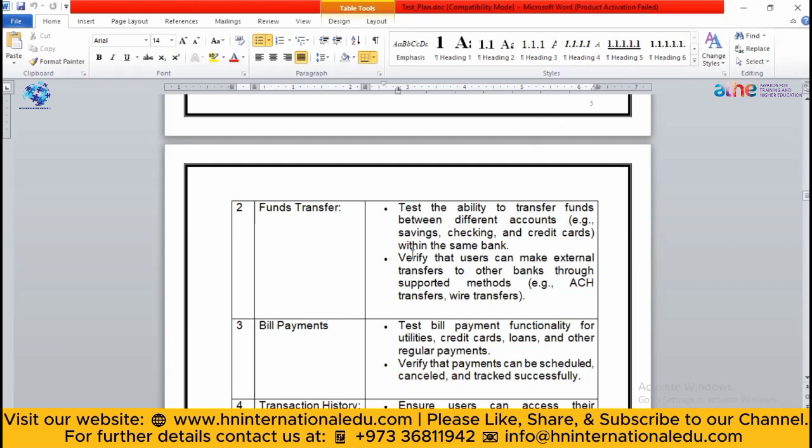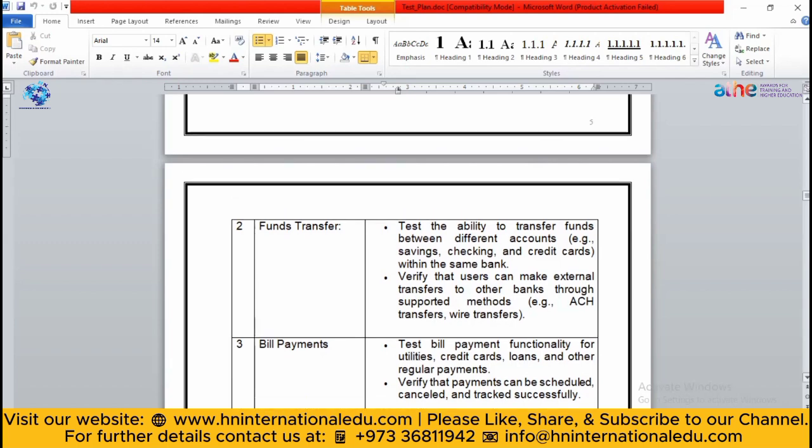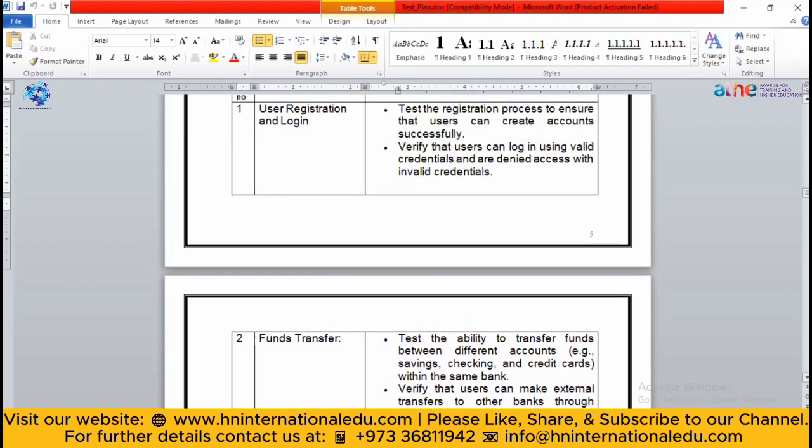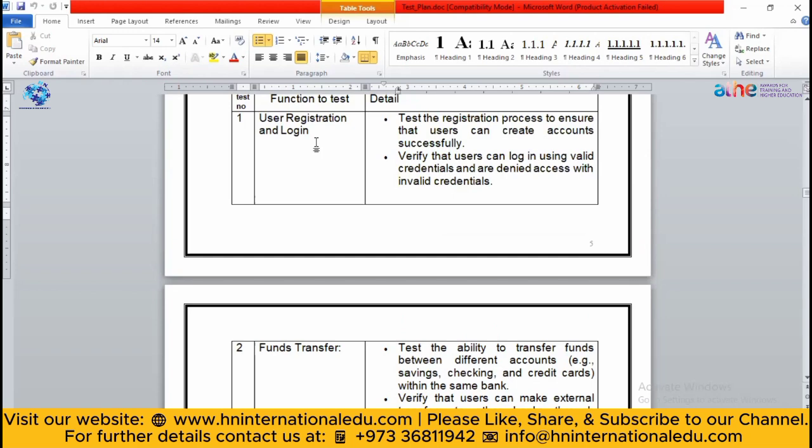If we take a retail shop example, let's do the functional testing of that. For example, user login will be a must, means the retail owner will have to log in. So this test will remain the same. Then here, instead of fund transfer, you will write inventory checking.